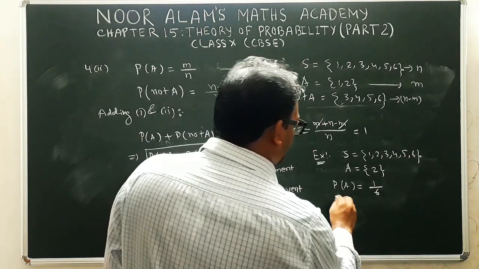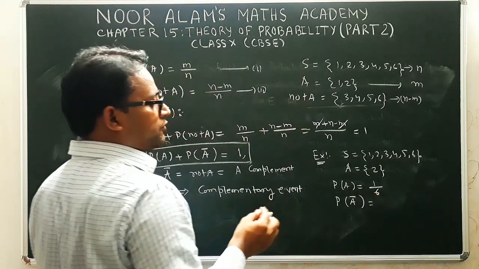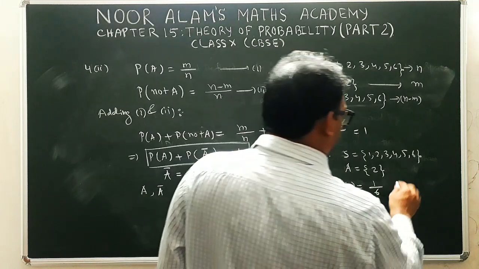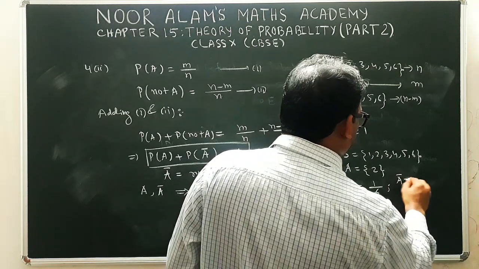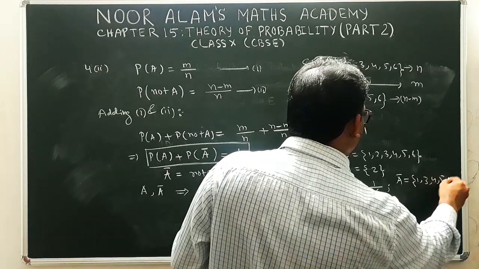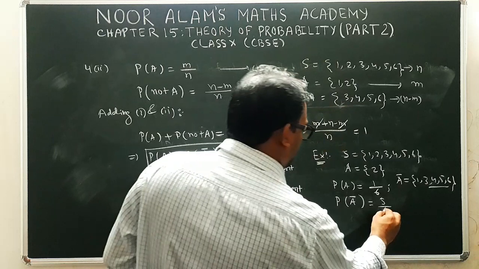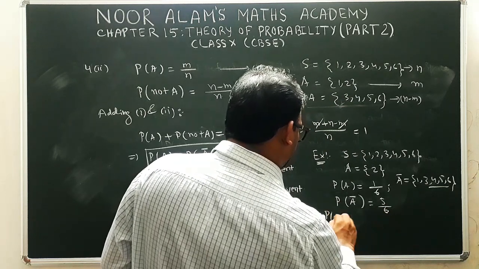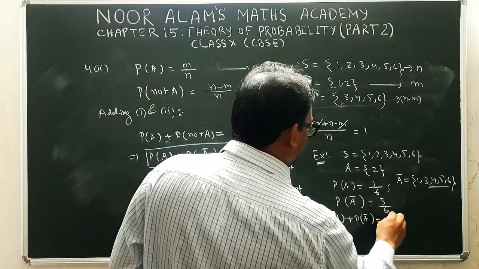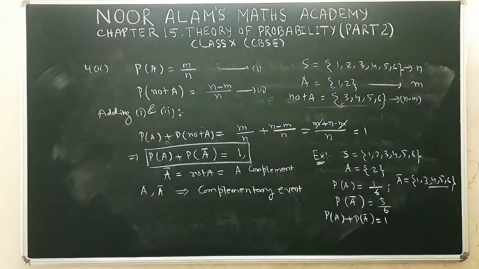Now probability of A complement means you are going to find the probability of an event which does not contain 2. So A complement contains how many elements? Except 2, we have 1, 3, 4, 5 and 6. There are 5 elements, so you have 5 by 6. Now add the two: probability of A plus probability of A complement is 1 by 6 plus 5 by 6. When you add, you get 1.